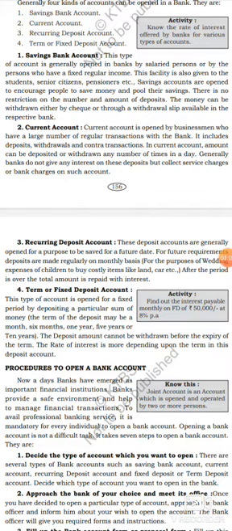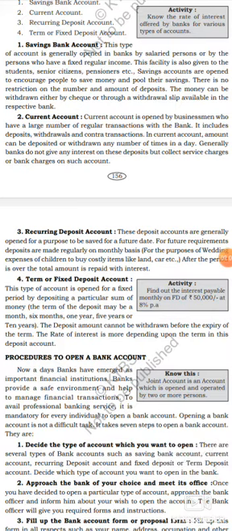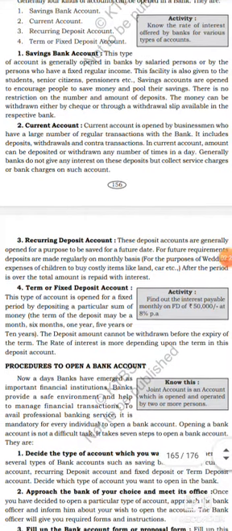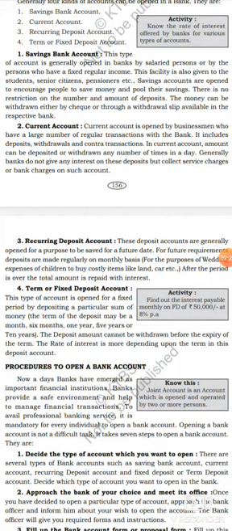Salaried persons or those who have fixed regular income can open a savings bank account. This facility is also given to students. Students, senior citizens, or pensioners, etc., can also open a savings bank account.